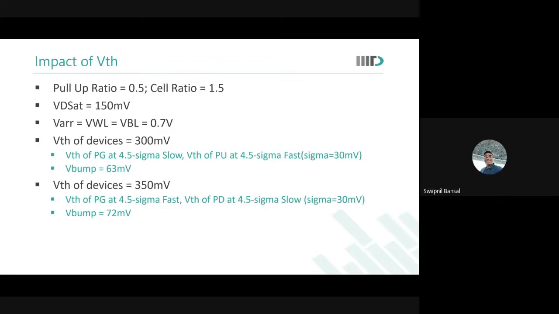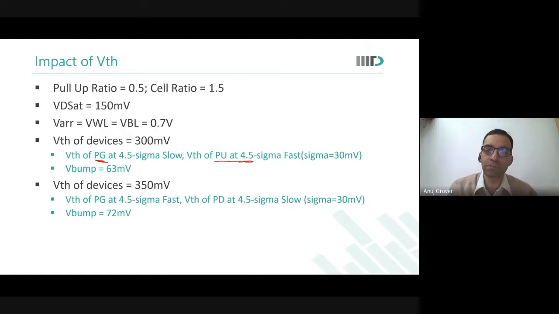So in this case, during the write, the variant impact which we are looking at, we looked at the sigma qualification, right? And we said that the VTH of PG and PD are the worst. But for the write case, shouldn't the PU VTH also be considered? I mean, the PG and the PU basically to check the writability. Sorry, this should be PG PU. Sorry, this was left wrong here. This has to be PU.